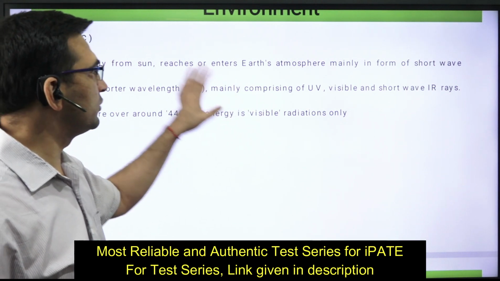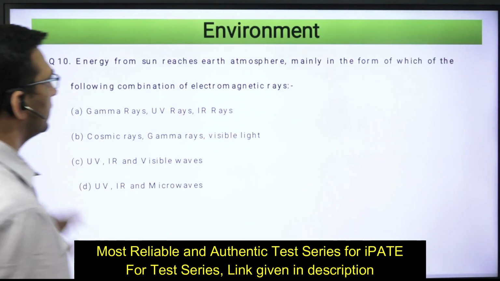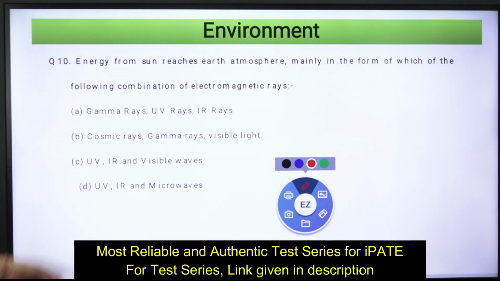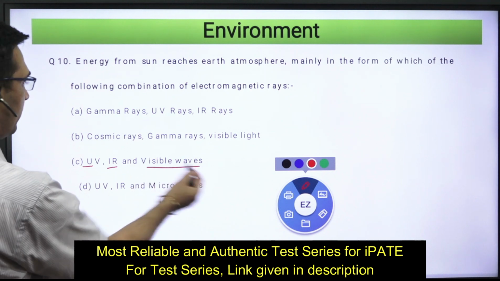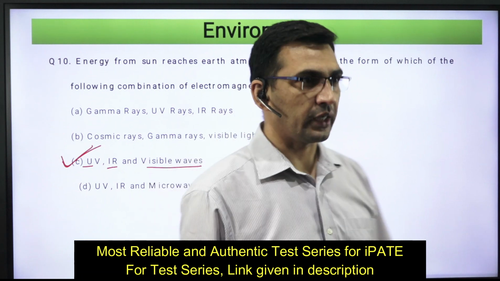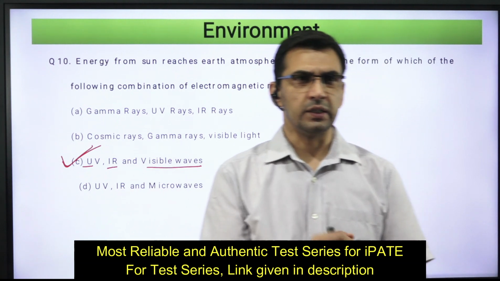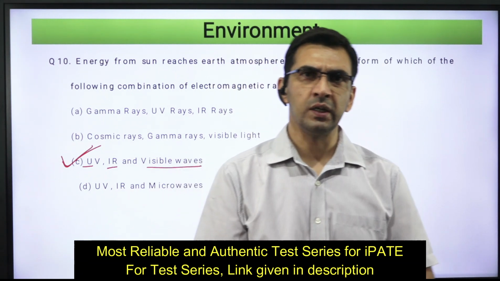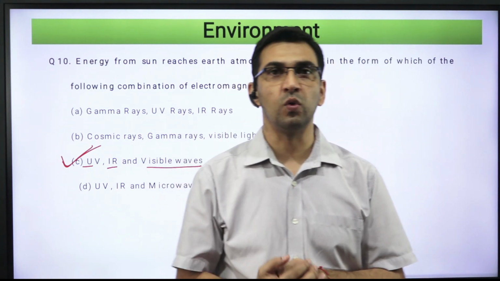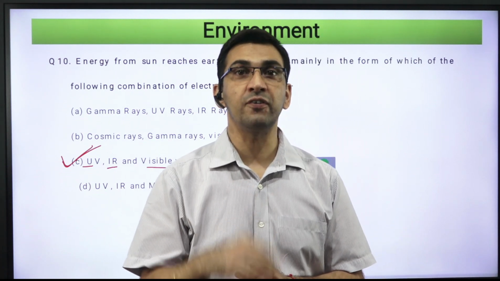Moreover, around 44% of energy is visible radiations only. 44 आपका जो visible radiation है, तो that way अगर आपने बात करनी है इस केस में, so I think you are having what ये UV, infrared rays and visible waves. These are the three radiations in which you are going to have the maximum radiations, right? और जो ग्रीन हाउस इफेक्ट है, I think somewhere I have discussed in the first video where that concept through questions in environment, where I explained you that जो अर्थ है, when it receives the energy, then it is having a lower temperature, then it will also emit the radiations, and more prominently infrared radiations.